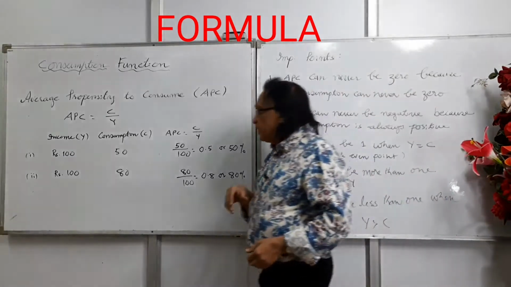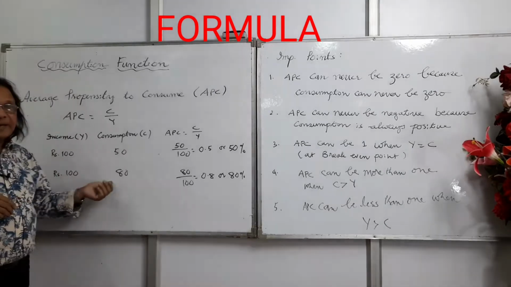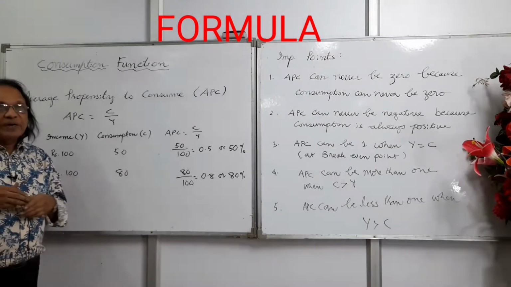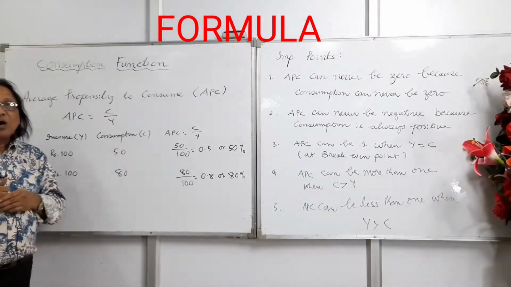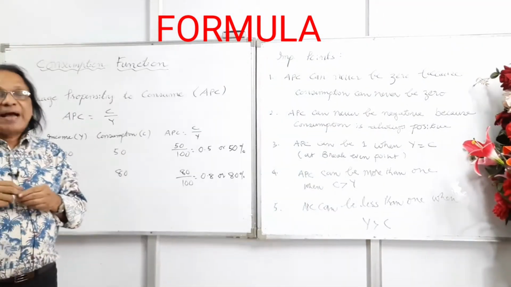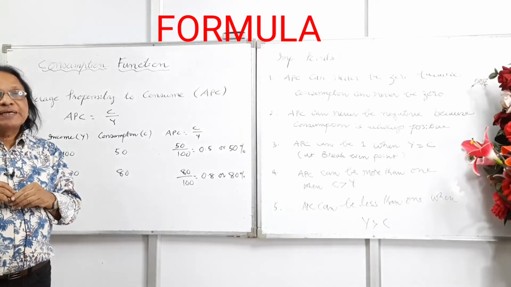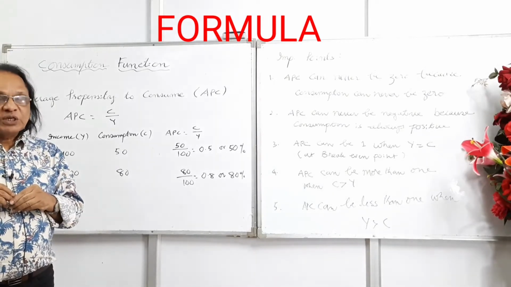Now we take one more example. Suppose the national income is 100 crores and consumption is 80. APC will be 80 upon 100, that comes out to be 0.8, or 80% of the income has been consumed and the remaining 20% has been saved. I hope you got the concept.